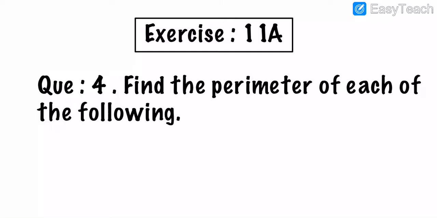If you don't have any books, rough book or fair book, then take it fast and note down these instructions, and then after that we will move on further. Find the perimeter, question number 4. Find the perimeter of each of the following.